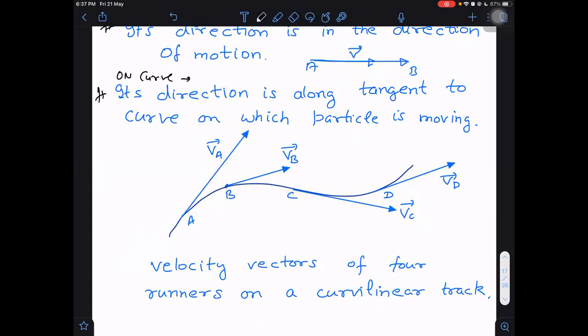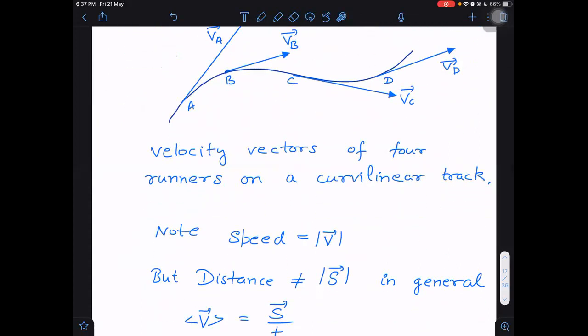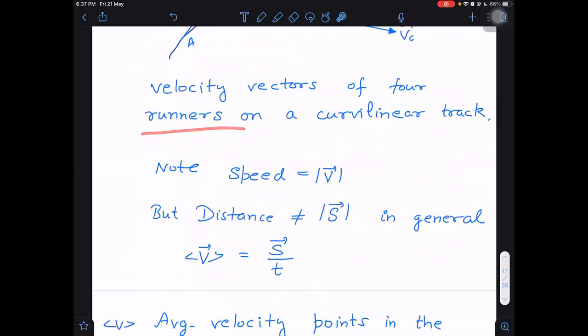So I can say, better if I say not just tangent, but forward tangent. Similarly at B, tangent to B. At C, tangent to C. At D, tangent to D. All these runners are running along the track, so this is how the velocity will be.